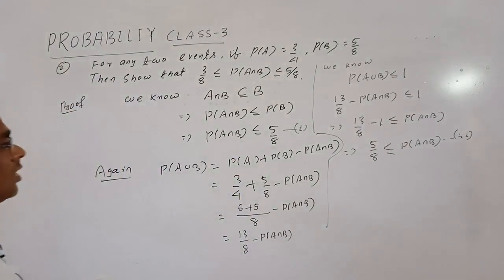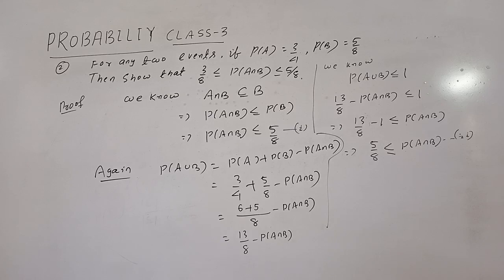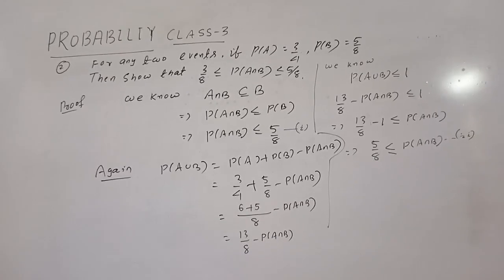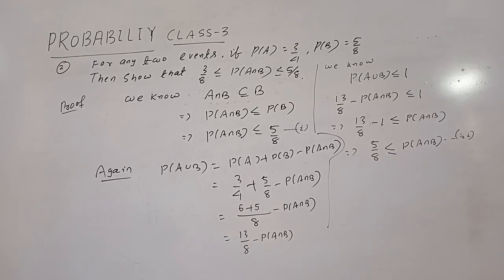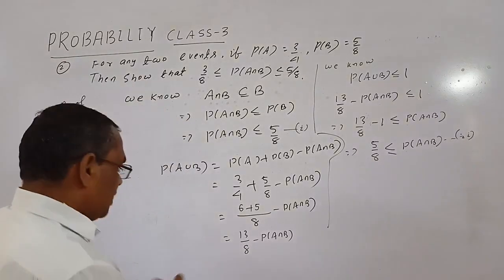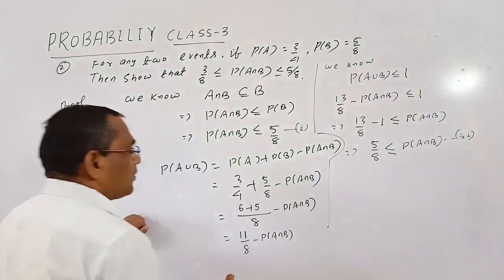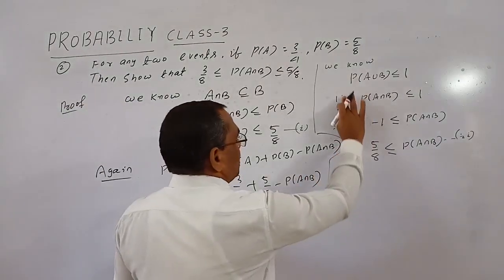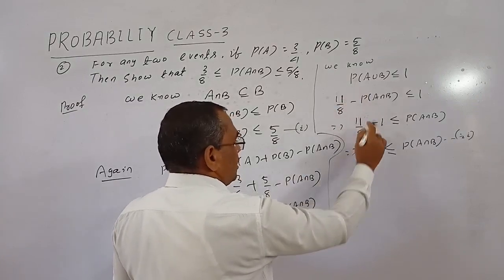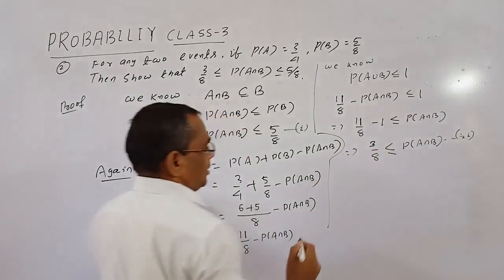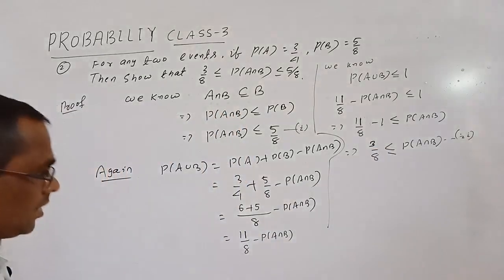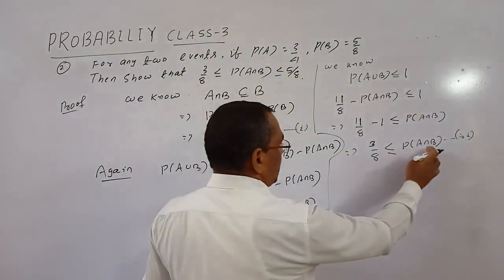Okay, so there is a mistake. 6 plus 5, what? 6 plus 5 is 11, so this is 11/8. 11 minus 8 is 3, so this is 3/8. So 3/8 is less than or equal to P(A∩B).